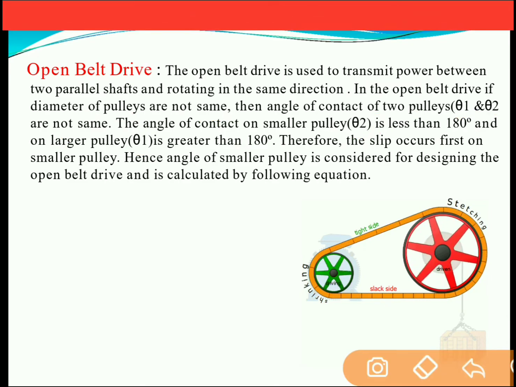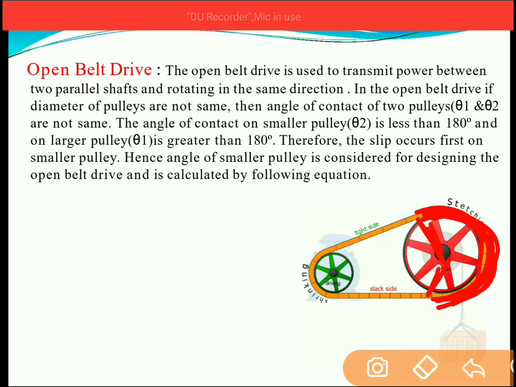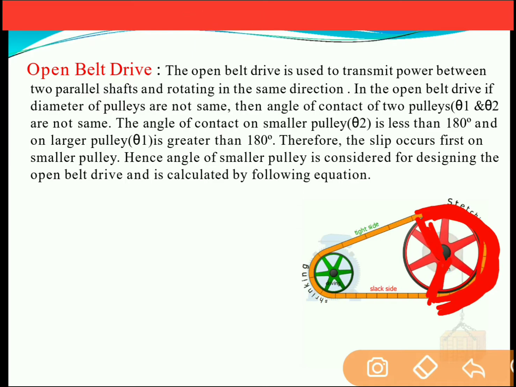What is angle of contact? Angle of contact is nothing but the angle which is made by the pulley over the belt. Up to this angle, you see, this is the angle subtended by the belt, and for this angle the belt is in contact with the pulley. So the angle subtended by the belt at the center, if we measure this angle, is nothing but the arc of contact for the driven pulley.